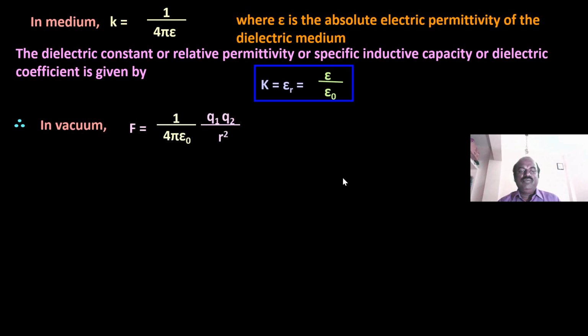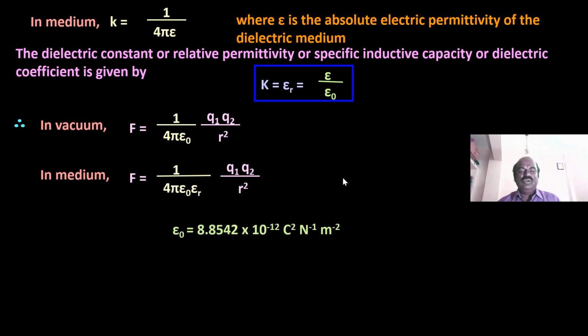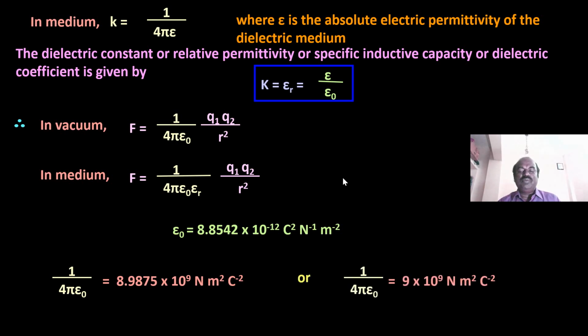In vacuum, F is equal to 1 by 4 pi epsilon 0 Q1 Q2 by r squared. In a medium, F is equal to 1 by 4 pi epsilon 0 epsilon r Q1 Q2 by r squared. So the epsilon 0 value is 8.854 × 10^-12 coulomb squared per newton per meter squared. Here 1 by 4 pi epsilon 0 becomes 8.9875 × 10^9 newton meter squared per coulomb squared. Otherwise we can write 1 by 4 pi epsilon 0 is equal to 9 × 10^9 newton meter squared per coulomb squared.